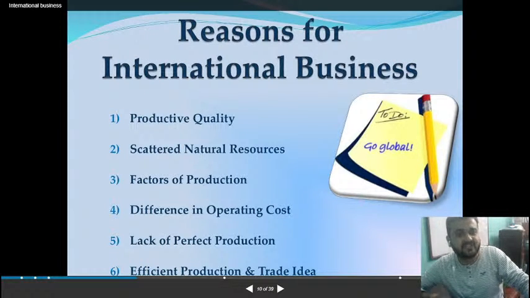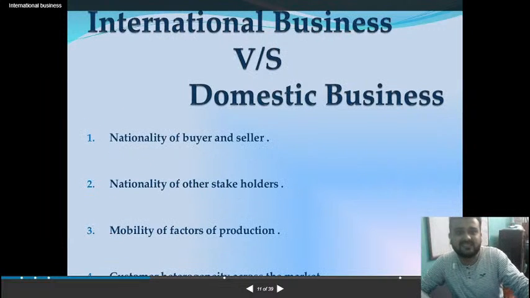Okay. Efficient production and trade idea. Once you sell your products outside, you start being efficient and you get more and more trade ideas. Okay. So these are the reasons for international trade or international business: productive quality, scattered natural resources, factors of production, difference in operating cost, lack of perfect production, and efficient production and trade idea. Okay. So these are the main reasons for international trade. Understood?